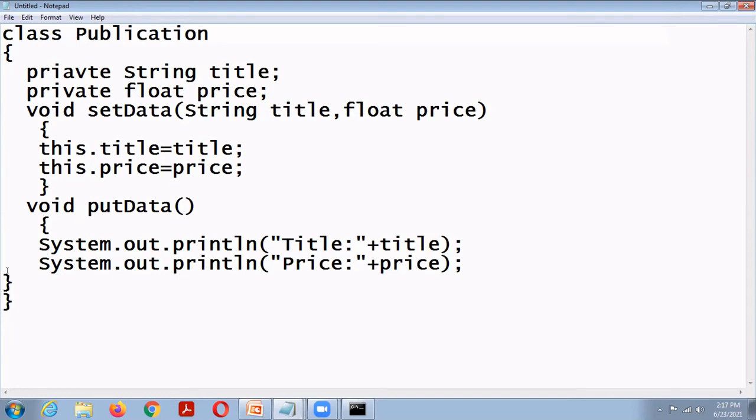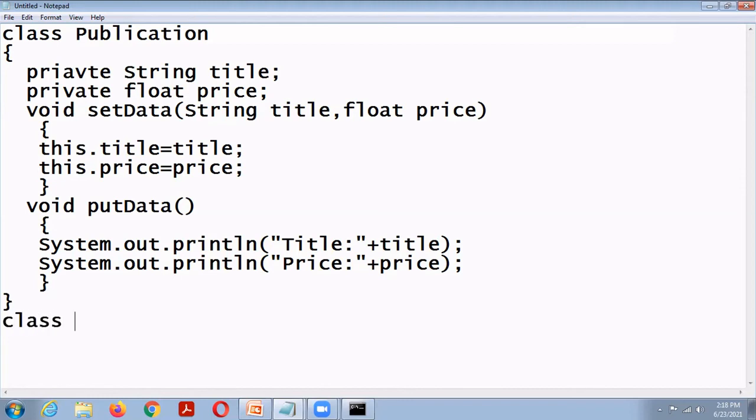Okay. So the class publication contains two data members. One is title and another one is price. And two member functions. One is setData for initializing data members, and another function is putData for displaying title and price. Okay, so I am going to create one subclass.